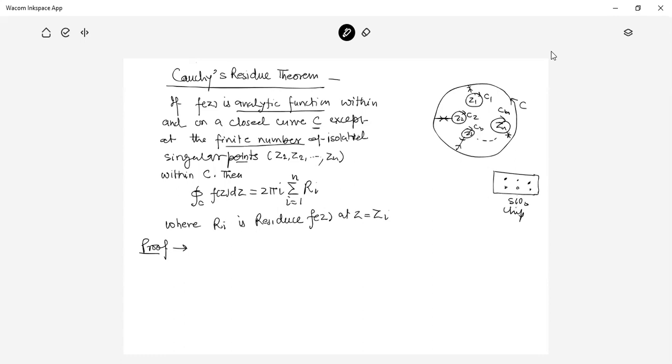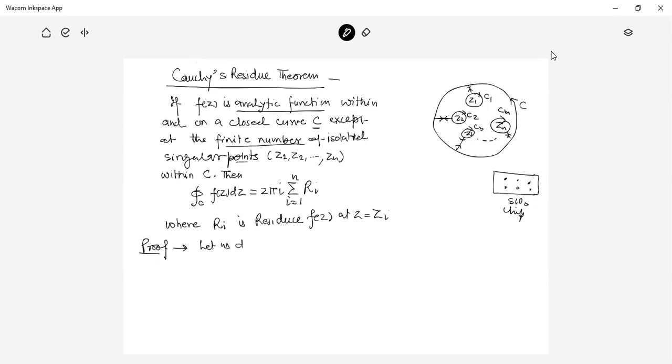Then the complete IC circuit has to function as the integral over C of f(z) dz equal to 2 pi i times the sum of Ri from i equals 1 to n. So this contour is concerned with the morphology of the given chip. For that purpose, we have to study the Cauchy residue theorem, and therefore it is a very important theorem.